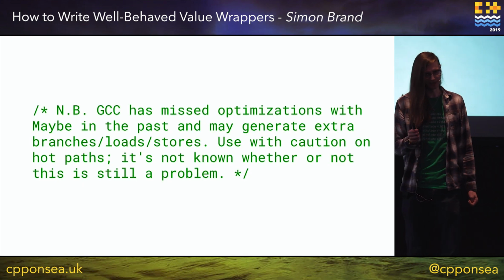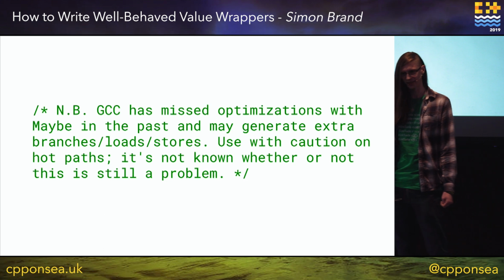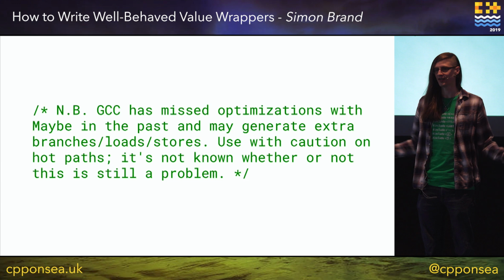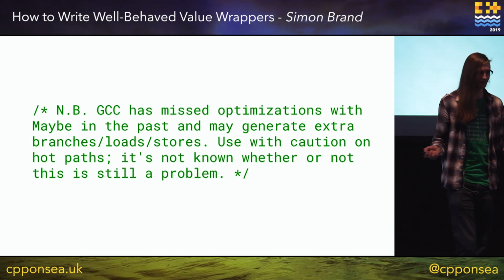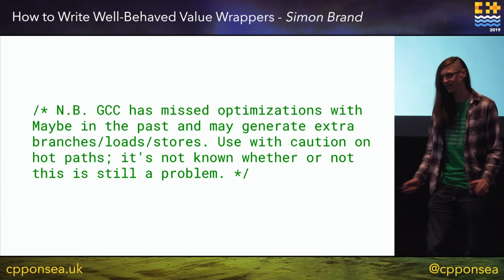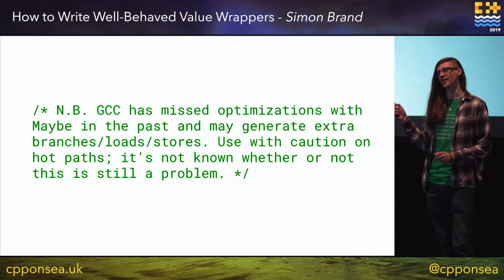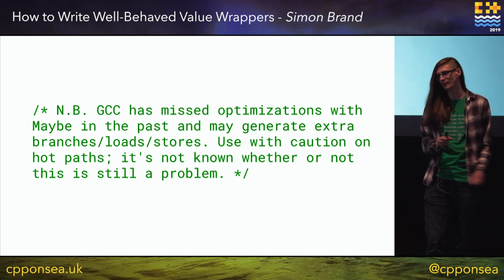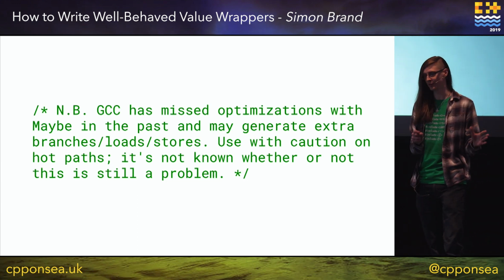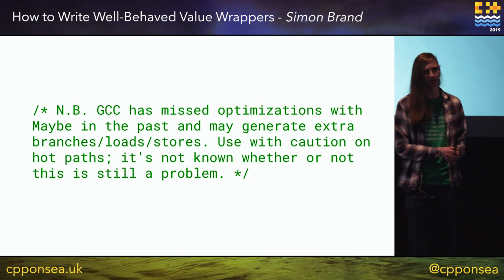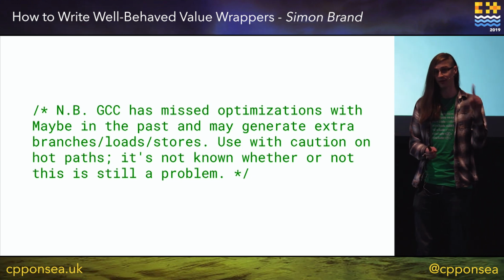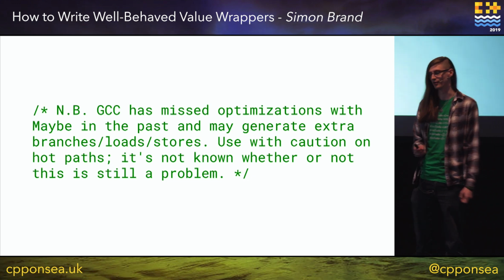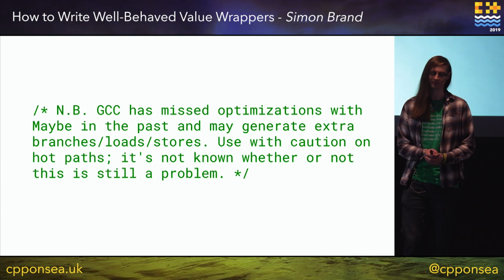This is a cautionary tale. This is a comment which I found in a code base which probably a lot of us have used today. This is a very large project, and it says, GCC has missed optimizations with maybe, which is the type this is a comment for, in the past, and may generate extra branches or loads or stores. Use with caution on hot paths, because it's still not known whether this is a problem.